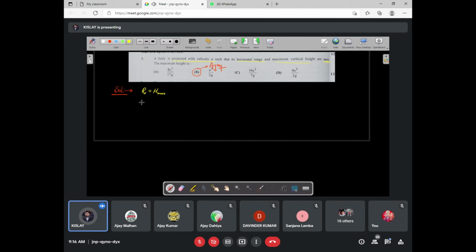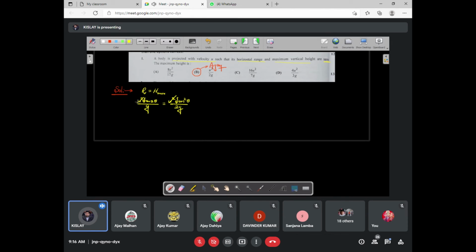Maximum height is equal to the range. Now just write the formula for both. u square sine 2 theta upon g. It is the formula for range, and at the same time formula for maximum height is u square sine square theta upon 2g.